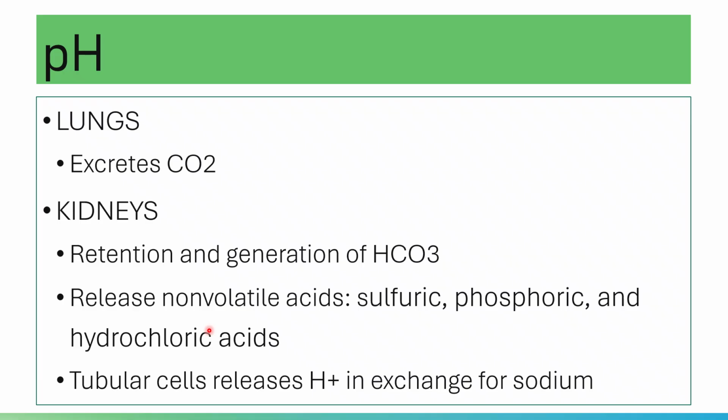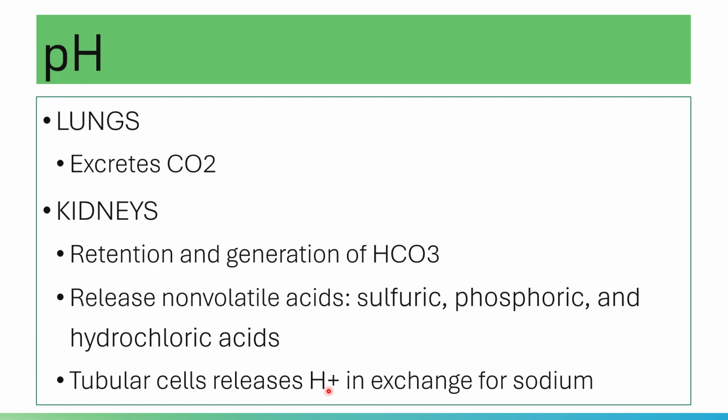And your hydrogen coming from the renal tubular epithelial cells will move out going to the ultrafiltrate. Going back to these non-volatile acids, they function to trap hydrogen ions for elimination in the urine.